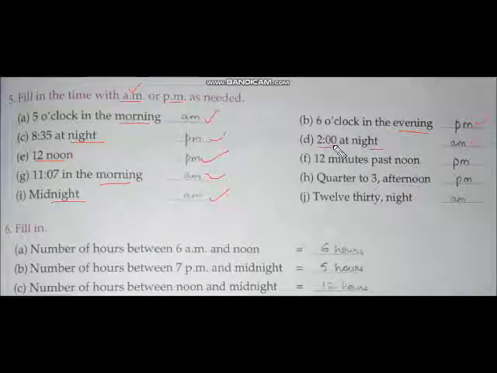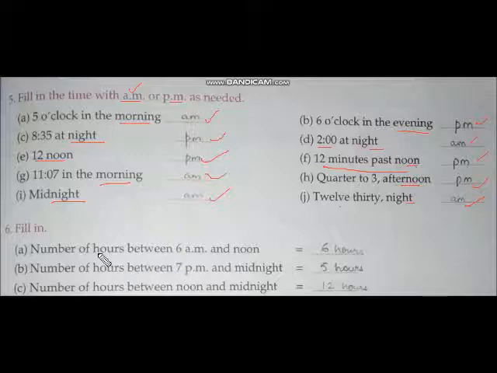After 12 AM, it will be AM. 12 minutes past noon, so it is noon. Noon will be PM. Afternoon PM. 12:30 night, so it is after 12, that's why it is AM.